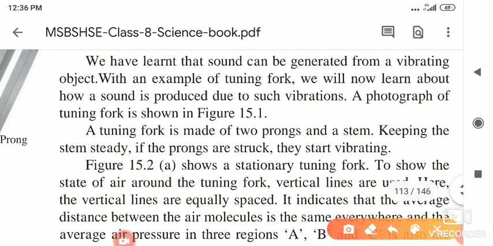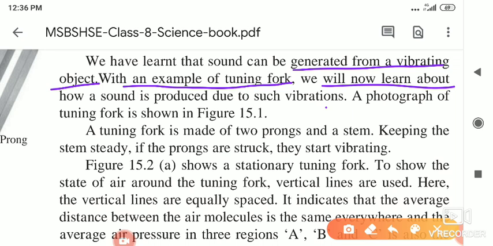Now, production of sound: we have learned that sound can be generated from a vibrating object. When objects start vibrating, sound is produced. With the example of a tuning fork, we will now learn how sound is produced due to such vibrations. A photograph of a tuning fork is shown in figure 15.1.